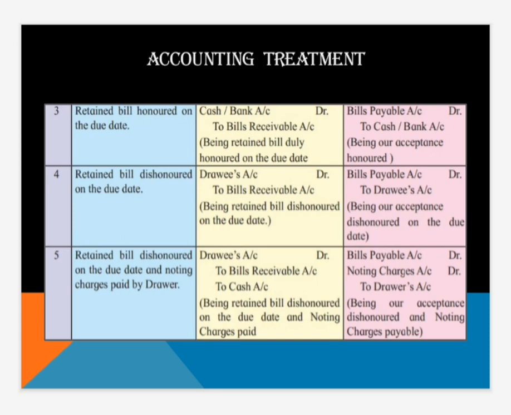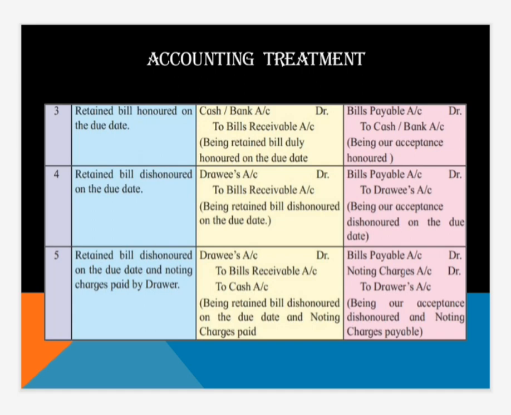Then the third one, retained bill honored on due date. Whenever this bill gets honored, the drawer gets the amount of the bill, so cash and bank account debit to bills receivable account, being retained bill duly honored on due date, meaning he got the money on due date. And in the books of the drawee, he makes the payment, that is why cash and bank is credited and bills payable account is debited. So the journal entry is bills payable account debit to cash account.